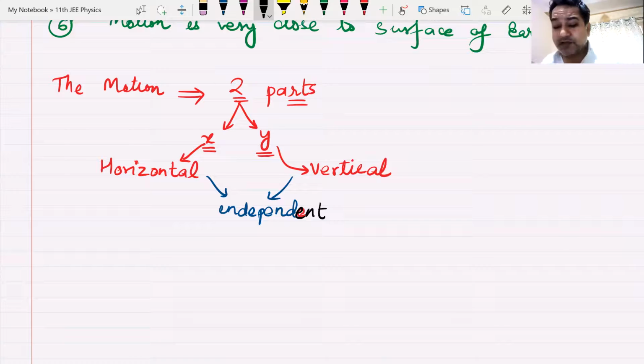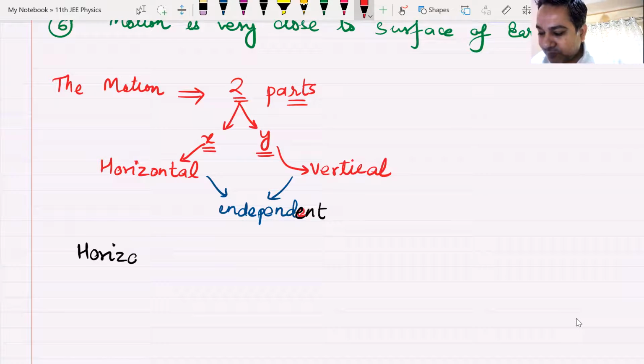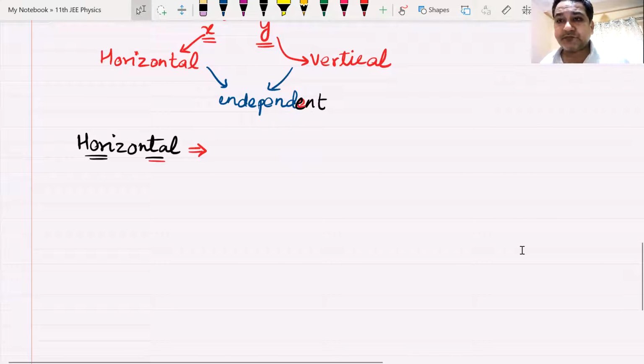Now, let us first think about the horizontal motion. So let us write the heading: horizontal motion. Now, what are the things that we must remember about the horizontal motion?